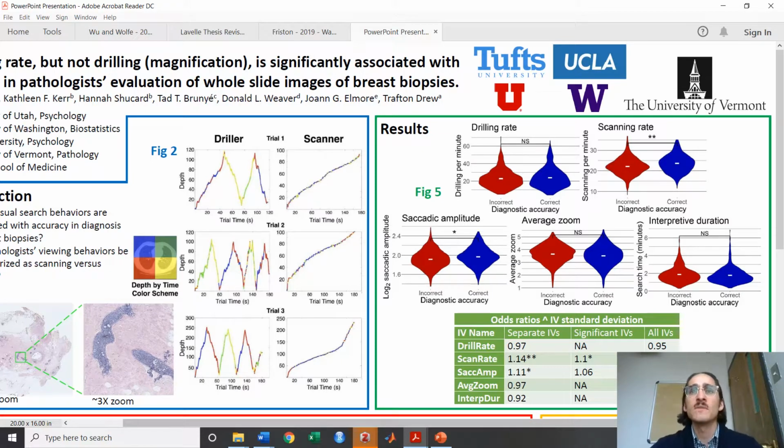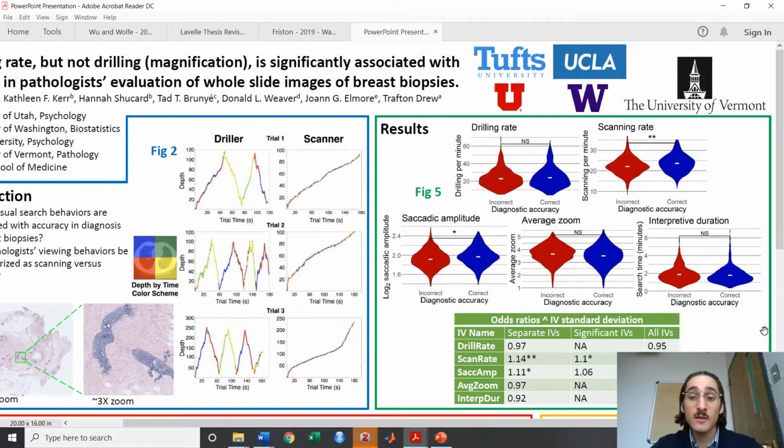because by drilling, lung cancer nodules will pop in and out of view, whereas benign tissue won't pop in and out of view, because nodules are only visible on a few cross-sections, whereas benign tissues such as blood vessels are visible on multiple cross-sections. In pathology, zooming in and out won't induce differential magnification of benign versus malignant tissue and therefore may not be as important a behavior for coming to the correct diagnosis.